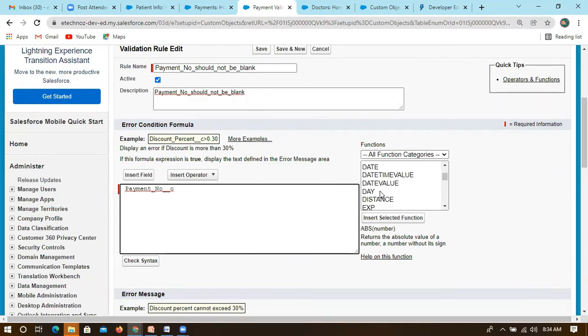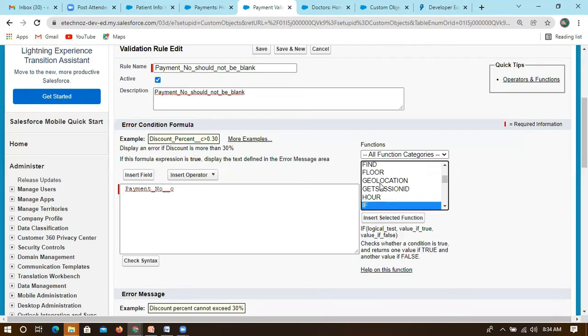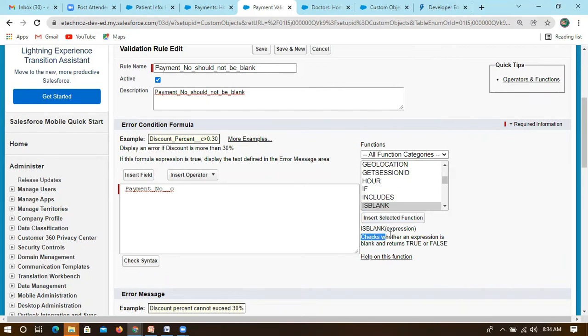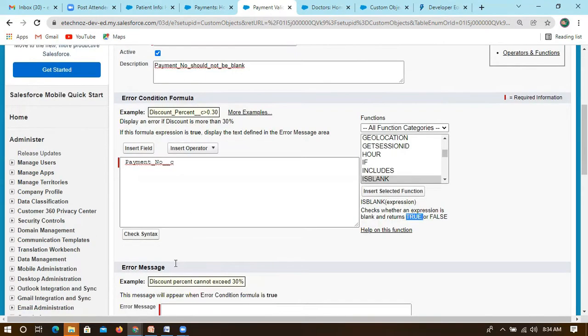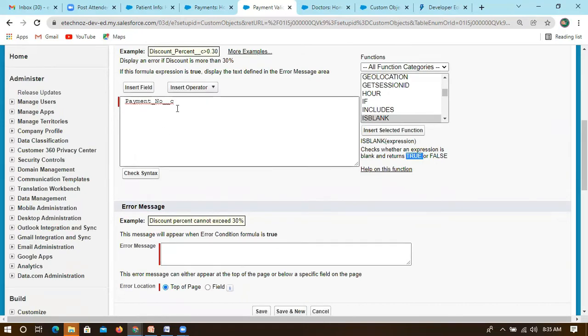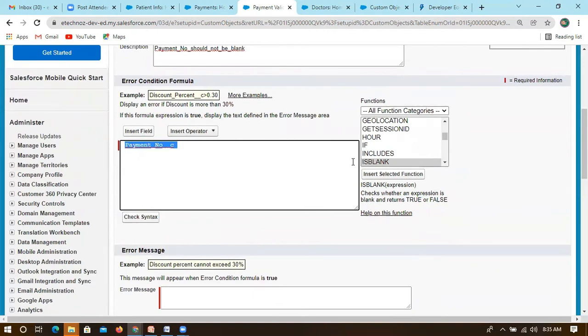First, let me quickly go with is blank. So this is blank. It will check whether the expression is blank and return true or false. The final output will be either true or false. If it is true, only then will it throw this error message. Whatever you are writing here, if it is true, then it will throw an error message here. The error message we can pass here, and this is the logic we have to mention. Double click this and automatically you will get that.